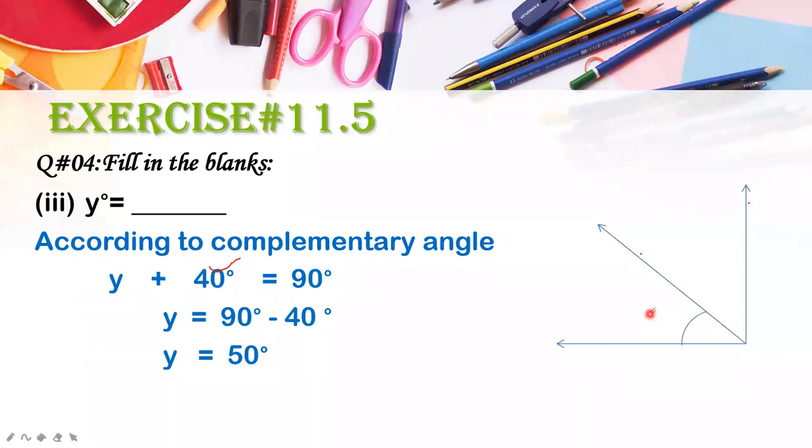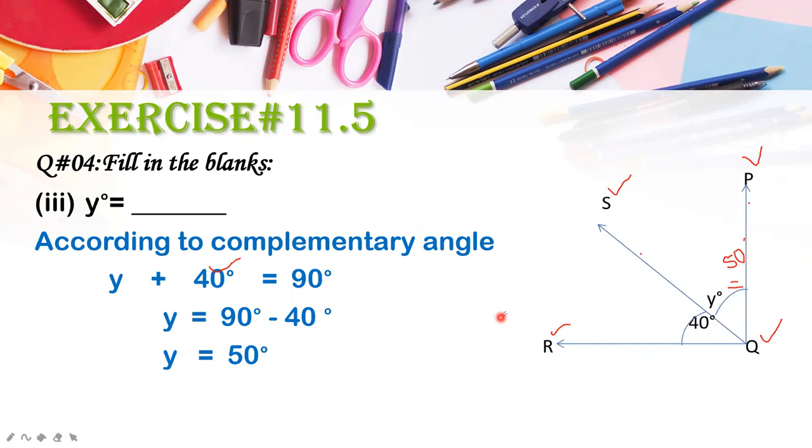You will write here, this is your angle 1, that is equal to 40, and this is your angle 2. Now your y is equal to 50 degrees. Okay, this is P, Q, R, and S, and you have to write everything with pencil according to the book. Okay, so I hope it is clear. And when you come on Monday, I will repeat it again, but please make sure that everything is clear to all of you.